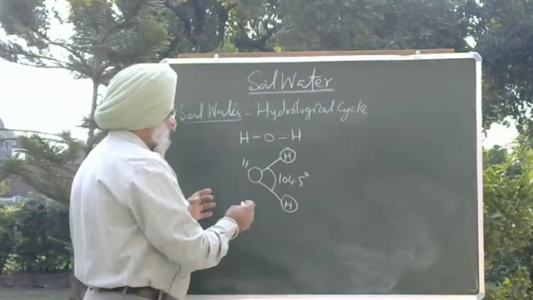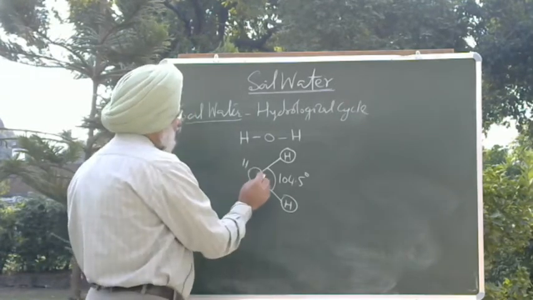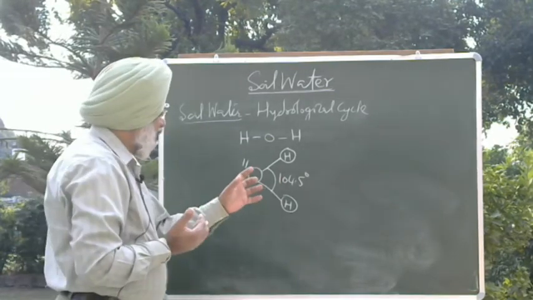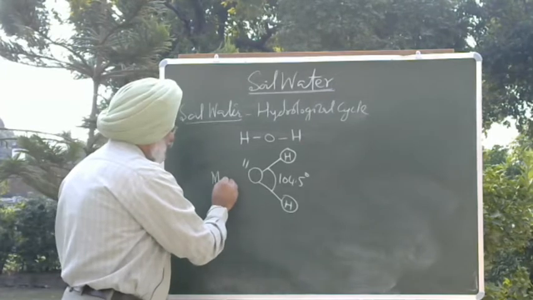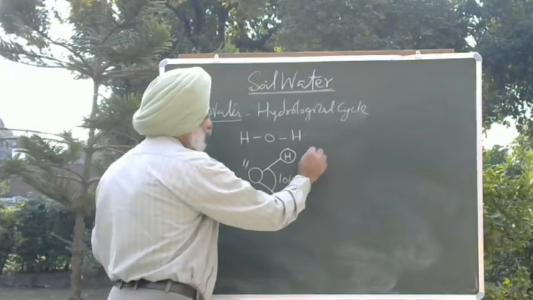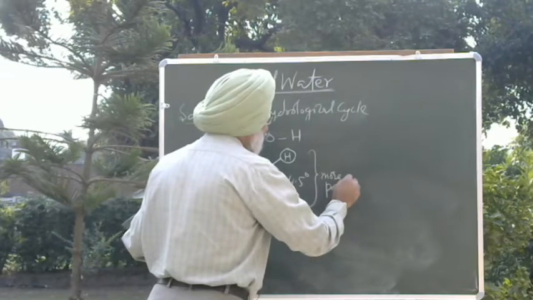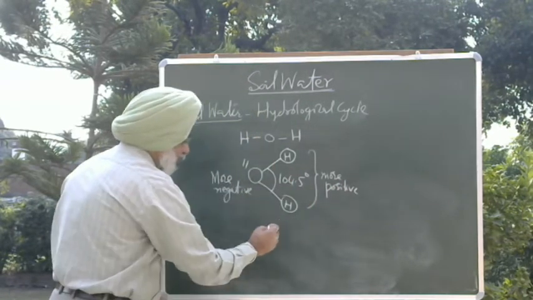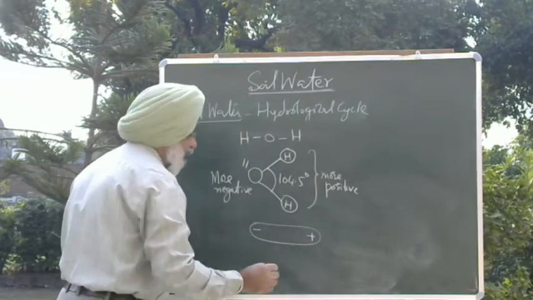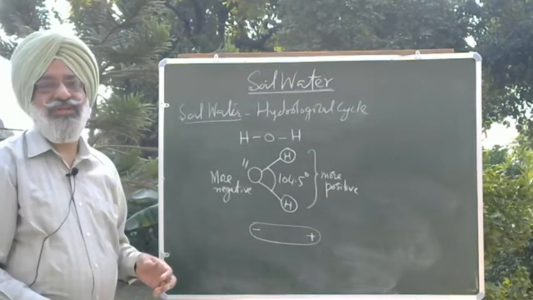Because of the sharing of electrons, rather because of the unequal sharing of electrons, this oxygen atom attracts more, it is more negative, and on this part it is more positive. So in other words, if I say this is a water molecule, it becomes bipolar. It has a net negative charge on one end and a positive charge on the other end.